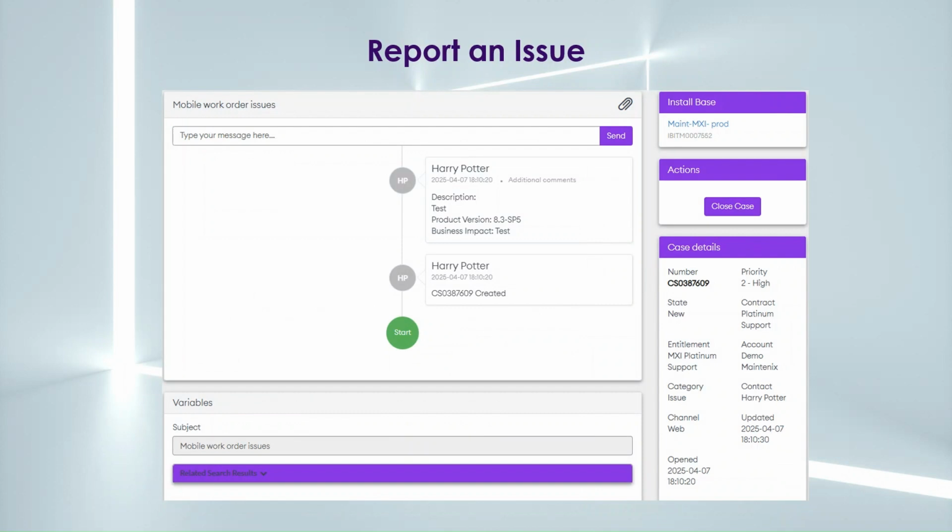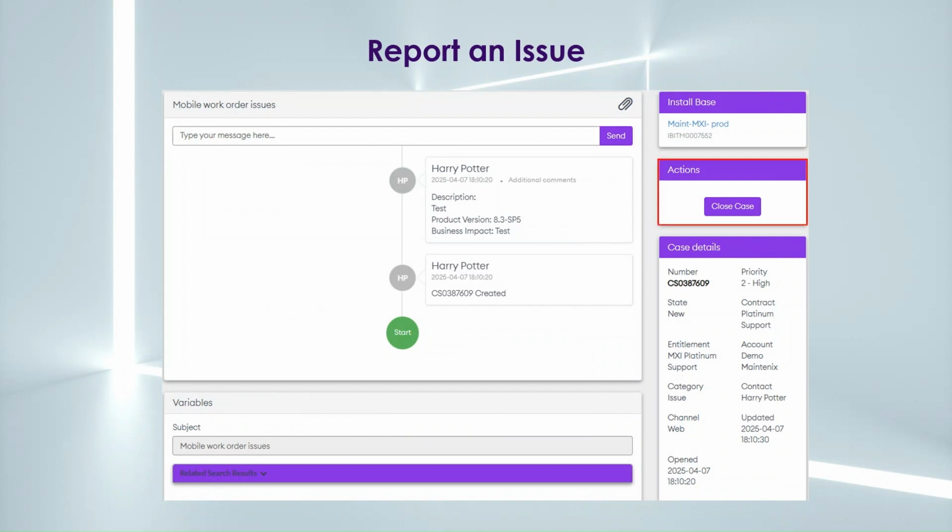This takes you into the case detail view. For demonstration purposes, I've only included the top section of the form in this first slide. This shows the case details on the right-hand pane, including the case number, the priority, the state, the support level, as well as other useful details. And at the top of the form, you can add an update on the case or respond to any comments from IFS. Once you've completed the update, click on the Send button to the right of the field.